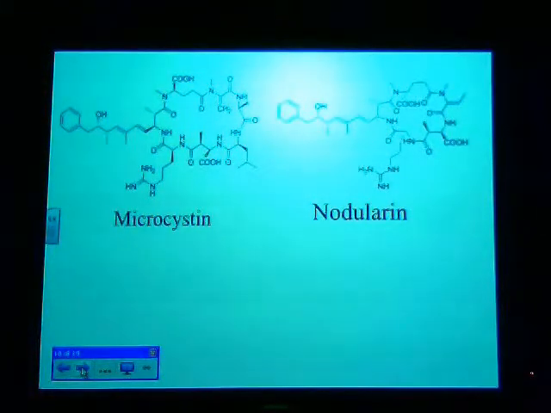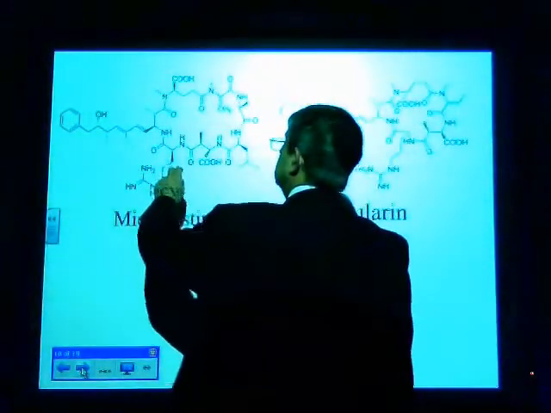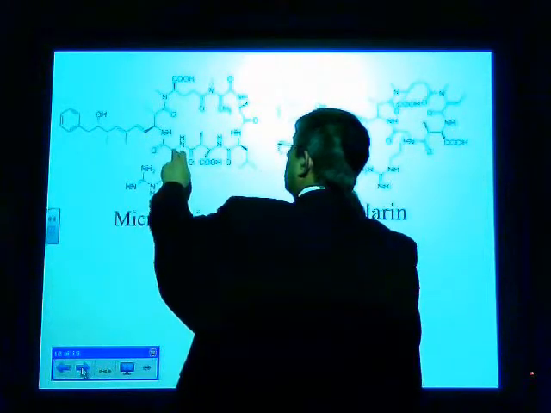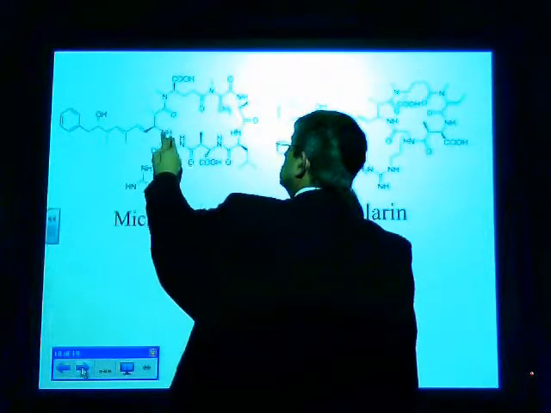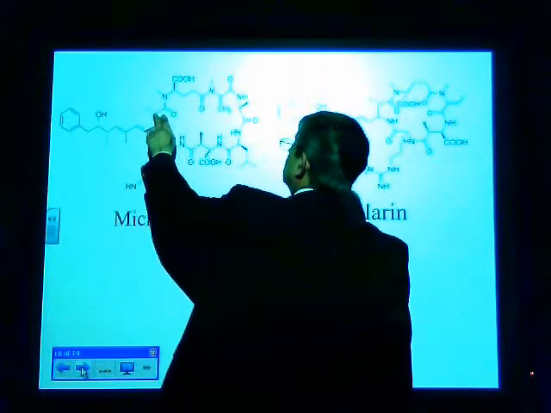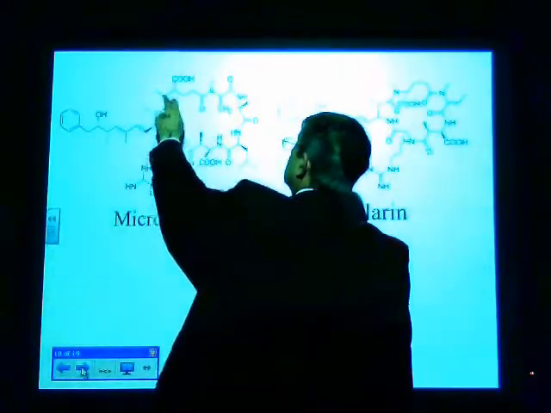Microcystin and nodularin. These are interesting compounds because unlike the other structures that I was showing you, these particular ones are actually cyclic peptides. So if you look at the structure here, you'll see that you have a carbon with a carbonyl, a C double bond O to an NH, and then you've got a couple other carbons, and you've got a C double bond O and an NH.